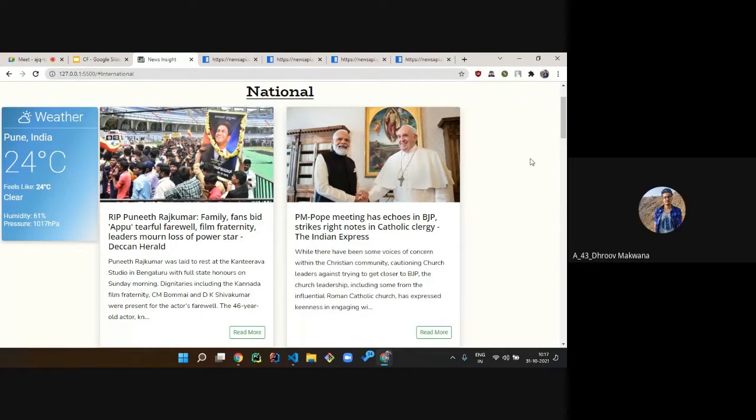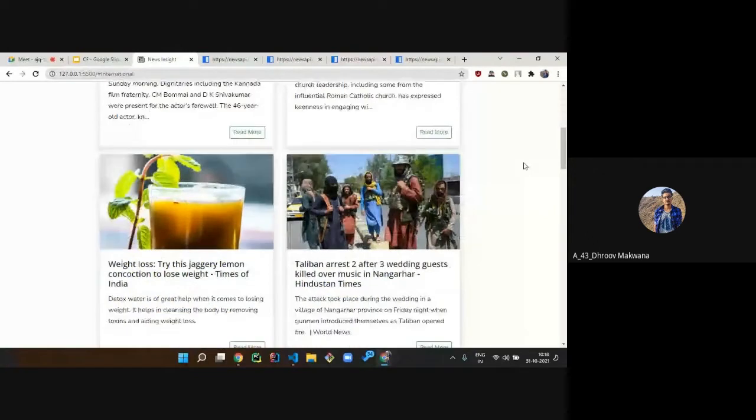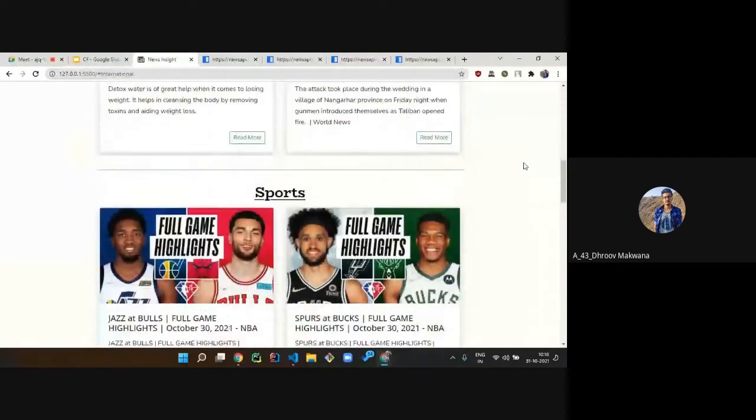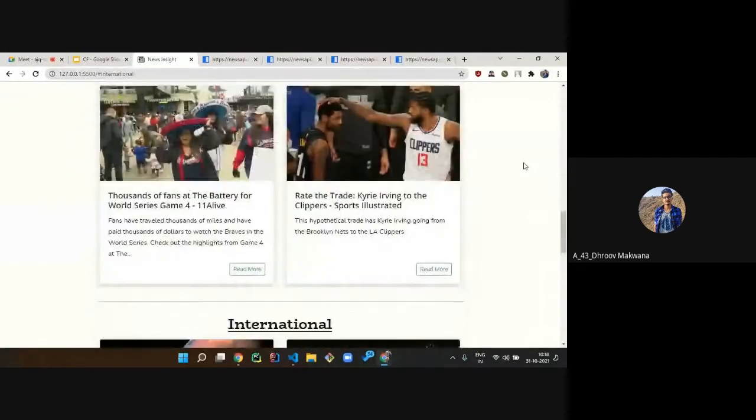Now that we had the data we required, it was time to arrange the data properly in the form of cards. For that, we used Bootstrap and Flexbox. The image provided by the API was not of a fixed width and height. It varied for every new article. So we had to use CSS as well to style the image to occupy a fixed position of the card regardless of the size of the image. As explained during the presentation, there are 2 cards per row and a total of 2 rows per category. So our website displays 12 cards in all.